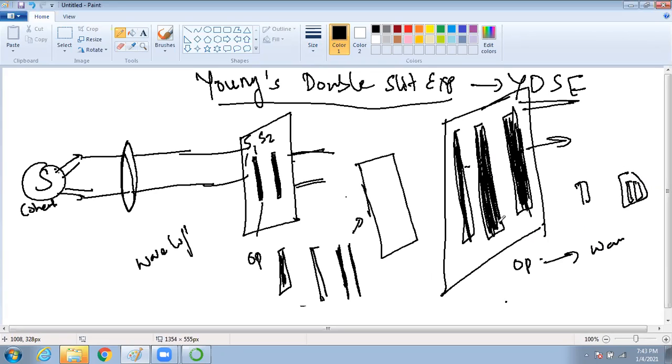So the beauty is, what is happening when we make these slits very small? What is the magic happening when the slit becomes very small? Now recall the Huygens principle. What did we study in Huygens principle? Caroline, what did we study in Huygens principle?